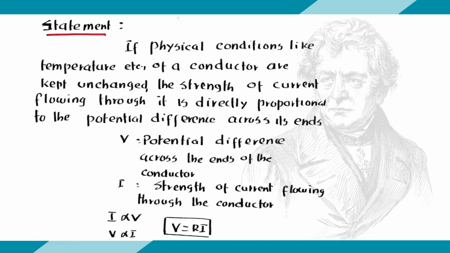I is proportional to V. If I increases, potential difference increases. If I decreases, potential difference decreases. In other words, V is proportional to I. To remove this proportionality, we can introduce a constant R. V is equal to R into I. This is Ohm's law.